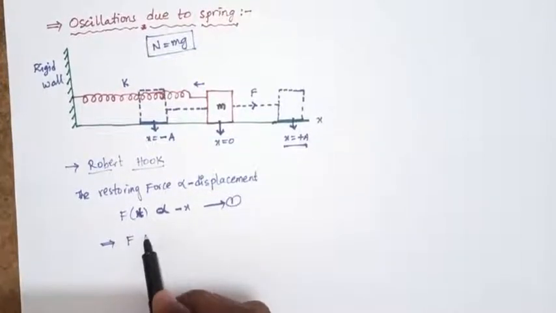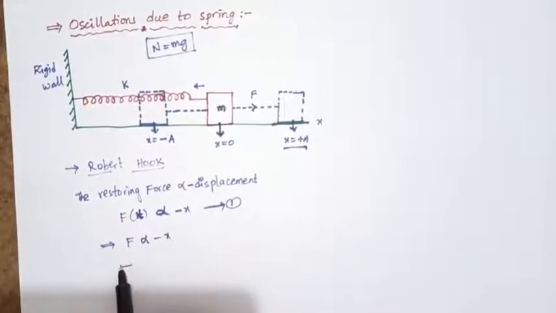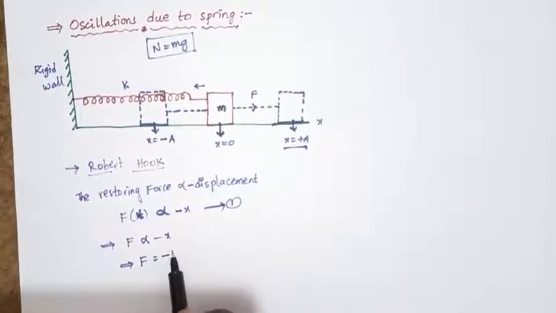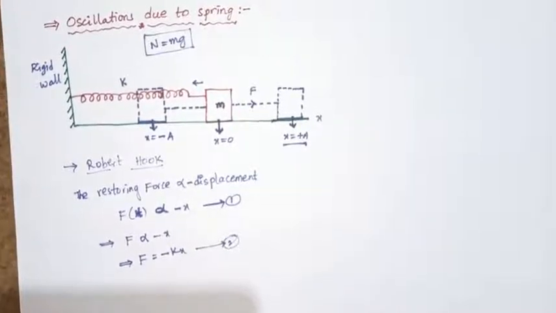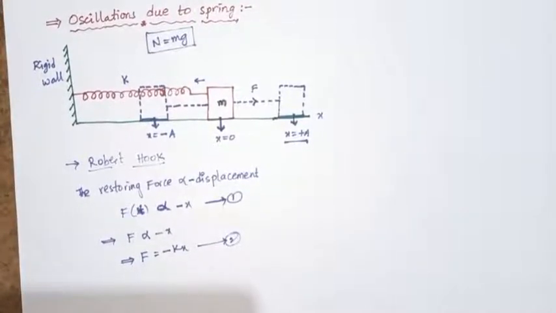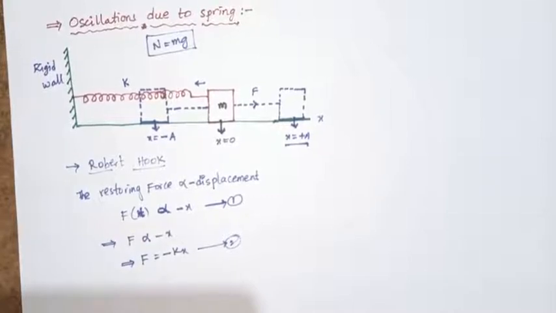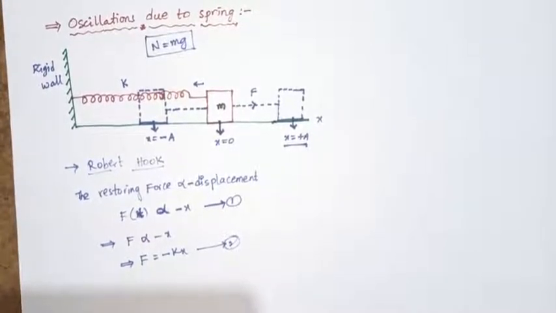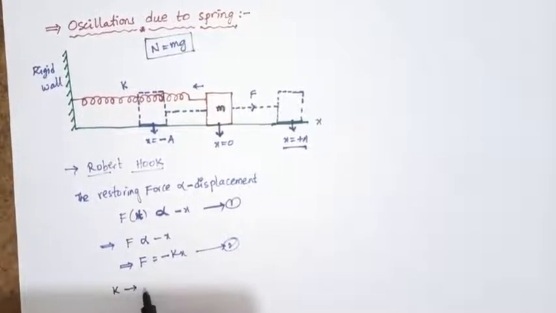F is directly proportional to minus x, and with the constant, F equals minus kx. This is equation number 2. Here the proportionality constant k is the spring constant.